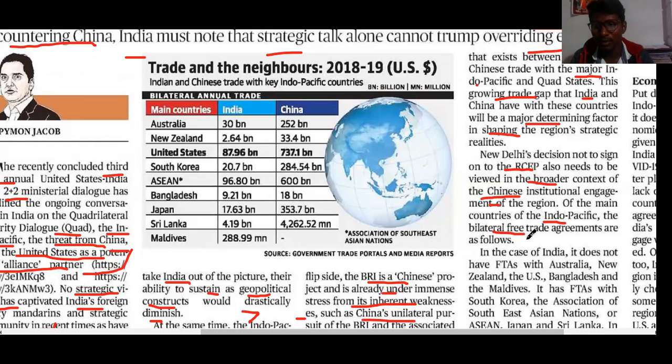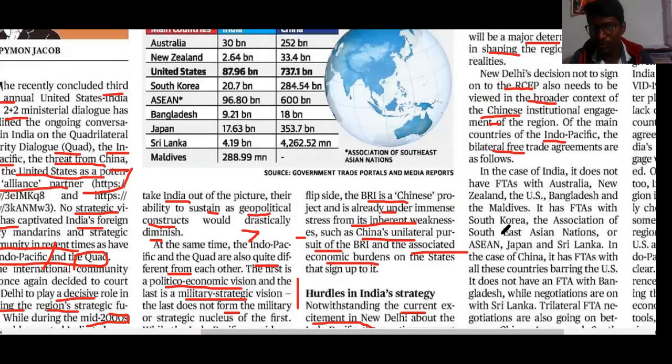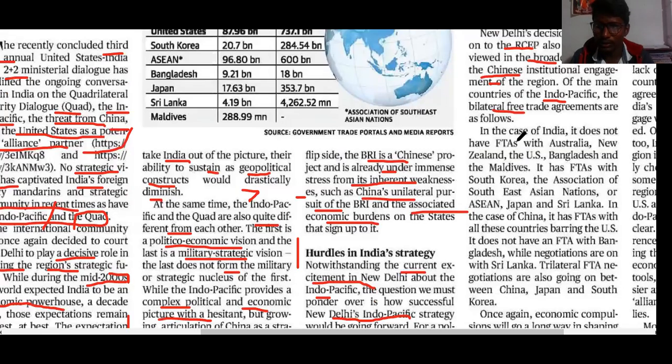What are the bilateral free trade agreements which India has with the Indo-Pacific region? India does not have FTAs with Australia, New Zealand, the USA, Bangladesh, and Maldives. Sorry, these are the countries which do not have FTAs with India in the Indo-Pacific region.